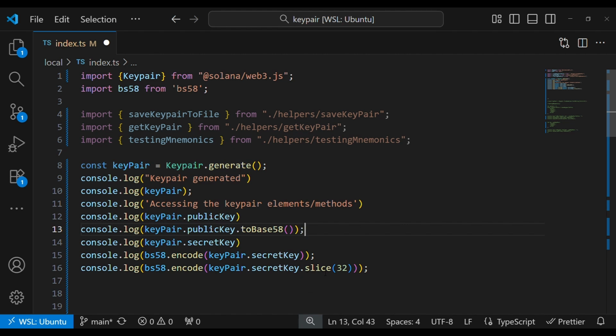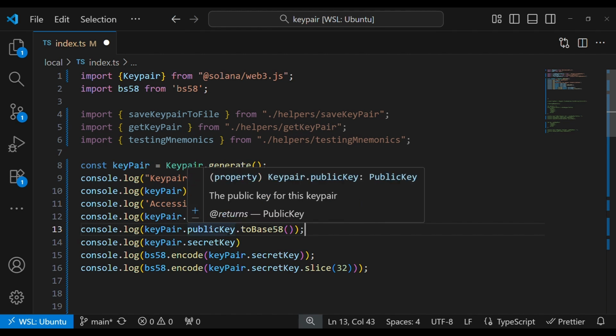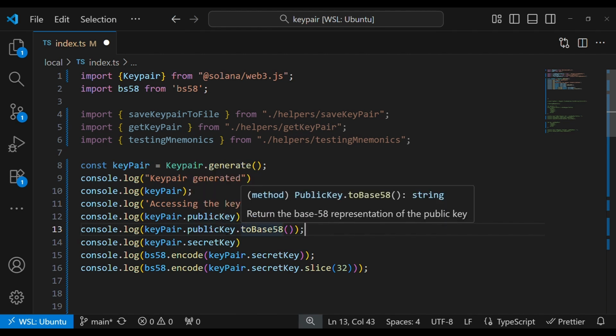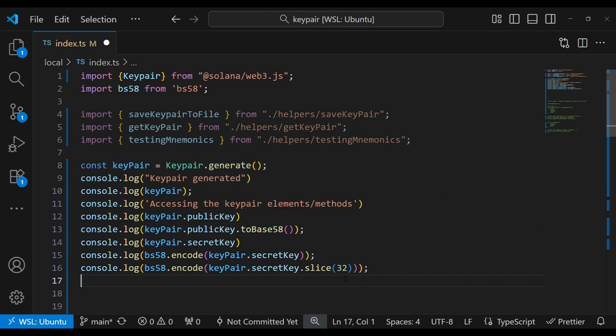We'll be slicing out only the last elements of the Uint8Array and then encoding into base 58, and that is going to match the result that is console logged from public key.toBase58.